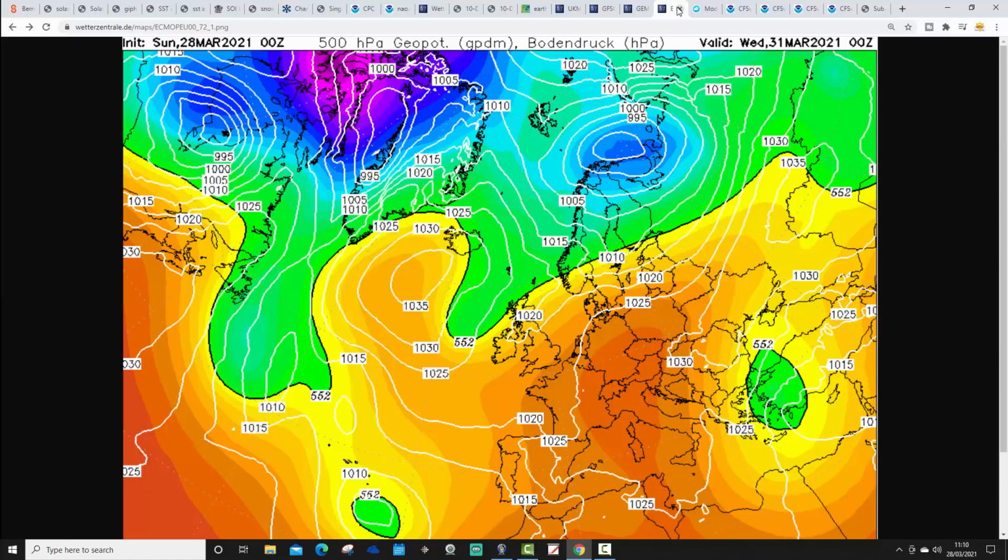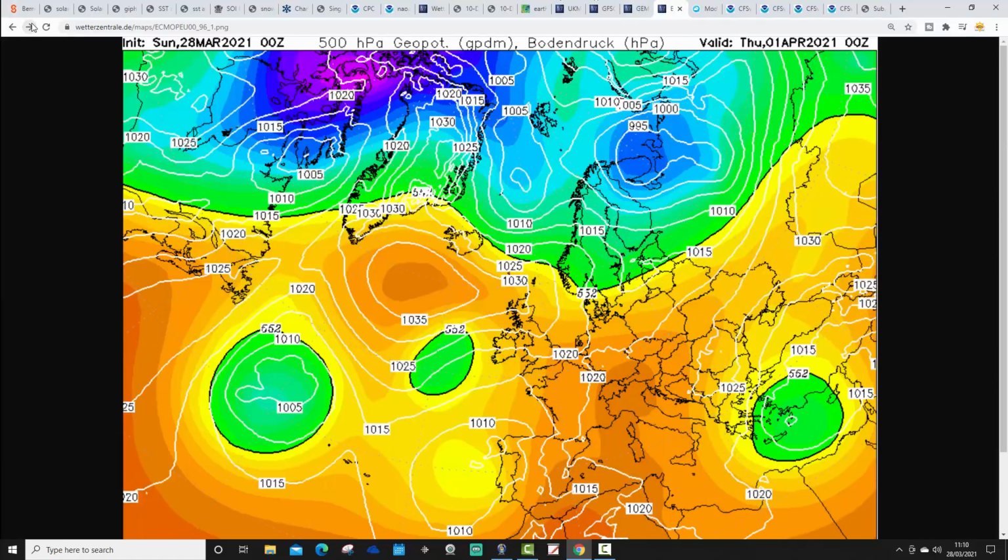And then the ECM looks like that. So again on Wednesday we will start to lower the temperature as we pull the wind around to the east and to the northeast.